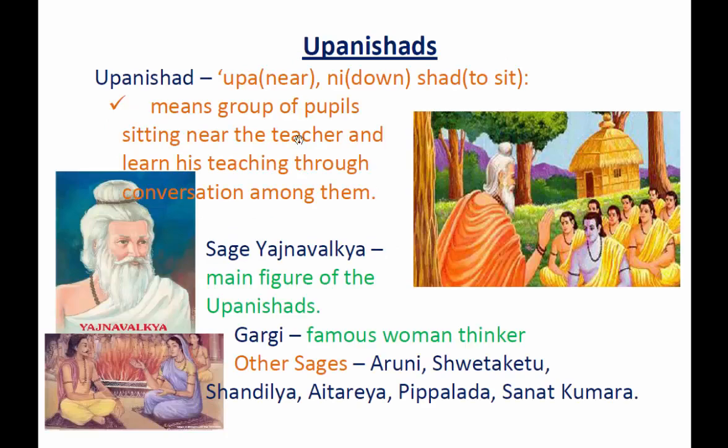The word Upanishads is derived from Upa, a Sanskrit word. Upa means near, Ni means down, Shat means to sit, which means a group of pupils sitting near the teacher and learning his teaching through conversation, through oral discussion among them. This is what we call Upanishad.